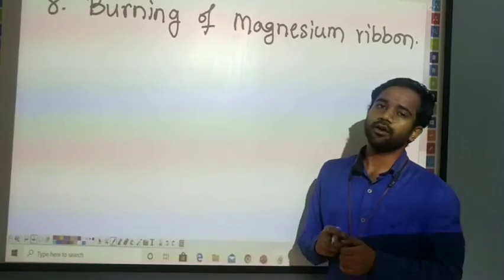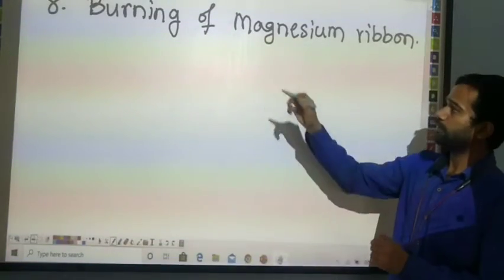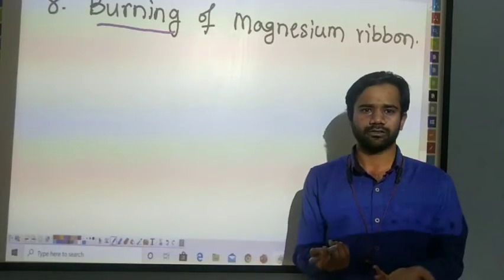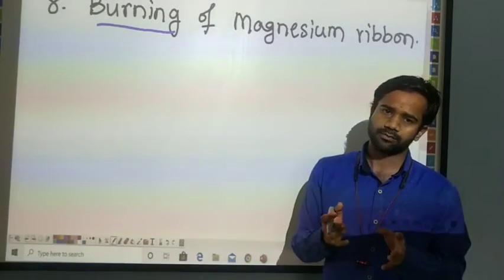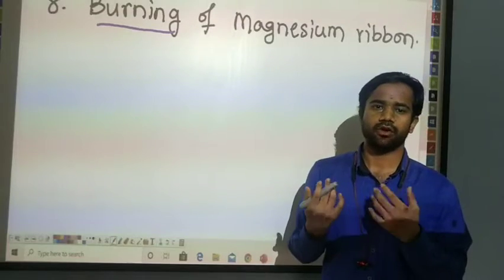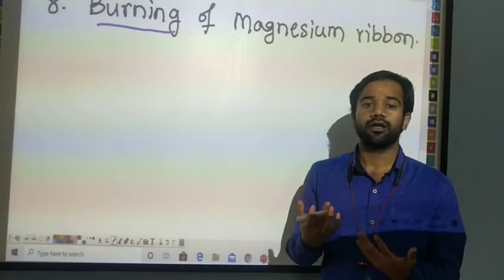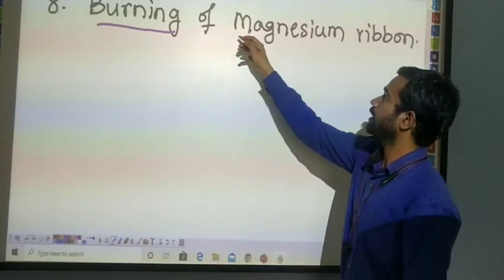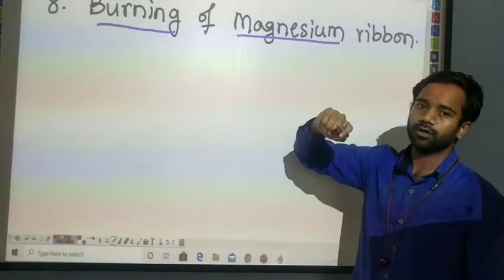Next, the burning of magnesium ribbon. Here we already know what we mean by burning. Burning means combustion. Combustion means any substance burning in the presence of oxygen. What are we burning here? We are burning an element.